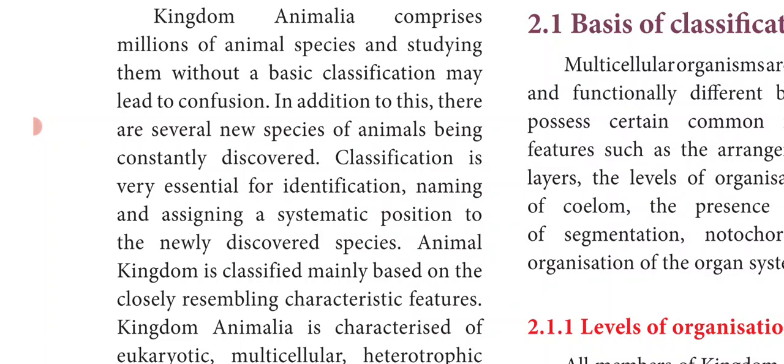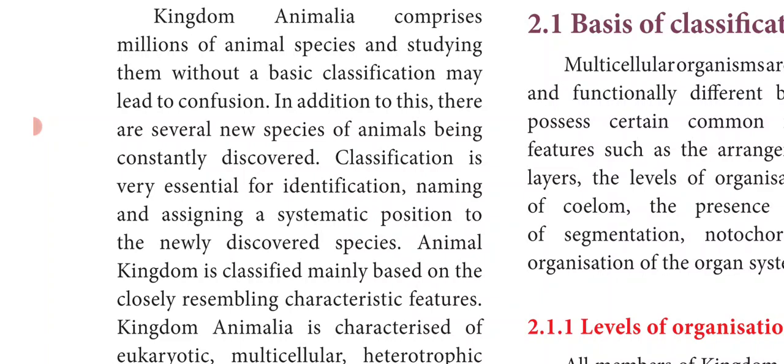Multicellular, that is, the body is made up of many cells, is called multicellular. Heterotrophic organisms. Heterotrophic means animals depend upon other organisms for their food, and they cannot prepare their own food. That is called heterotrophs. So Kingdom Animalia is characterized by eukaryotic, multicellular, heterotrophic organisms.